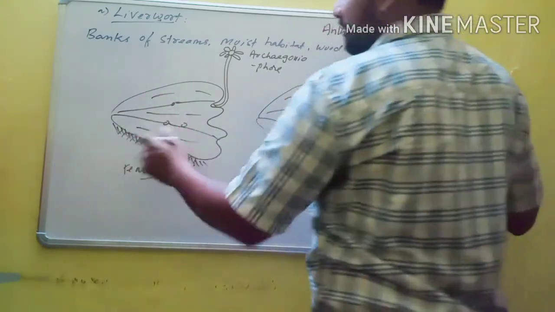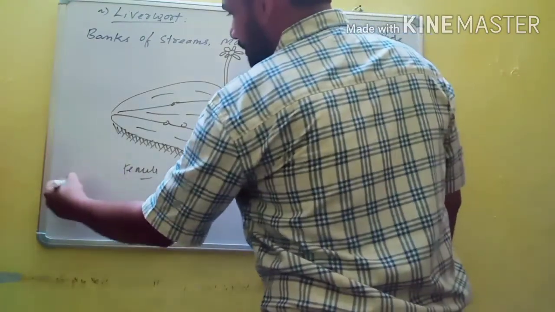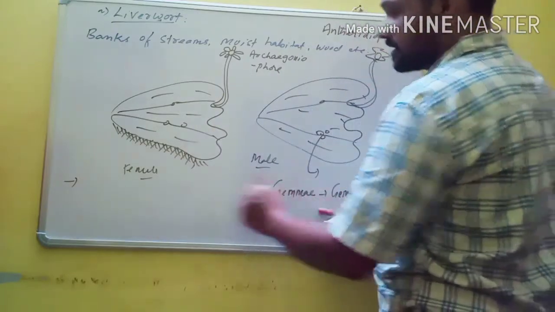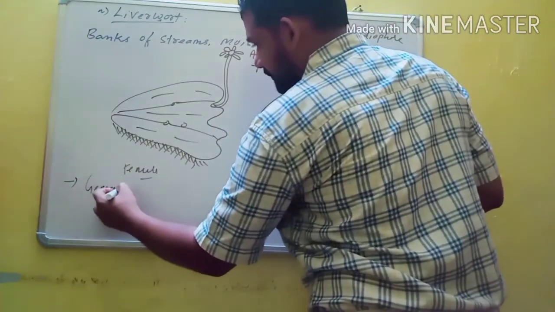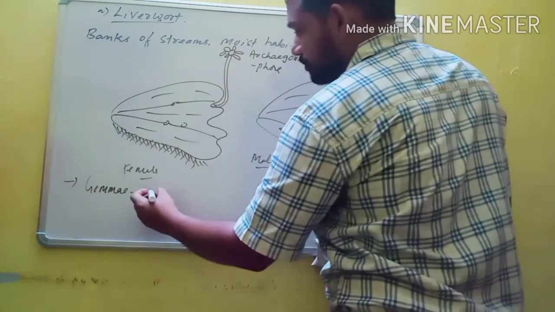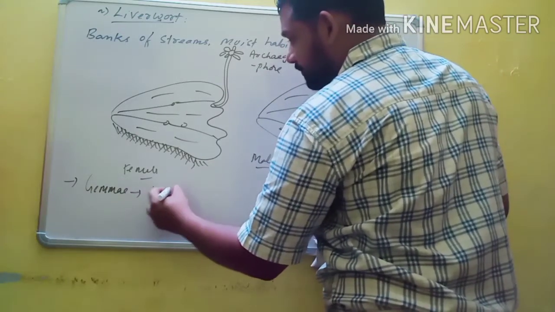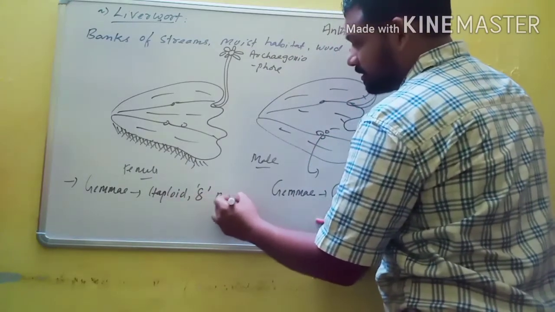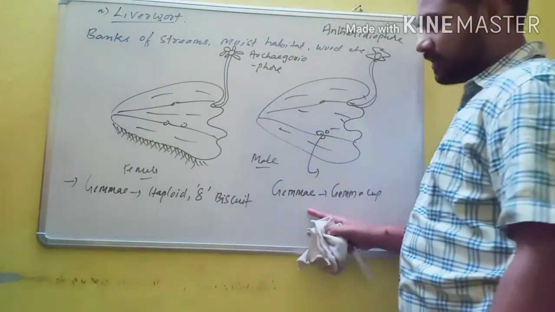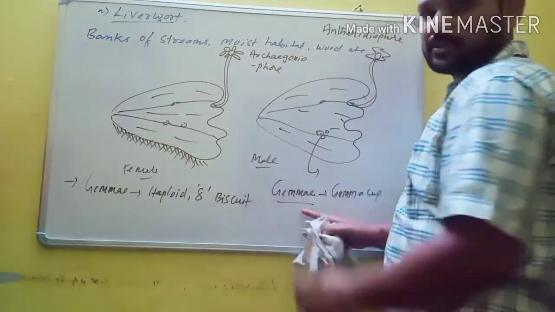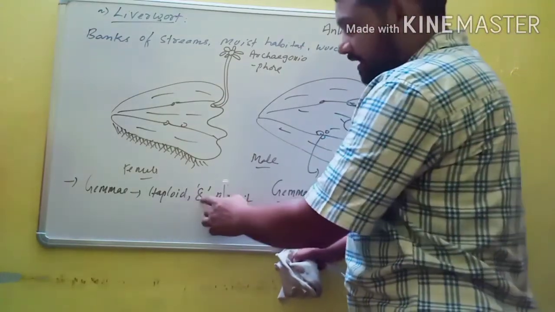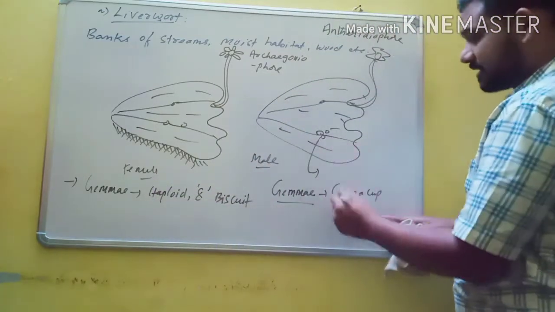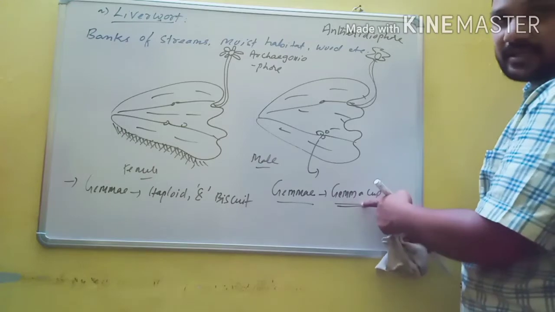Here in liverworts, asexual reproduction usually occurs by fragmentation and also by special structures, and these special structures are known as gemmae. So what is gemmae? It is a unicellular haploid, 8-shaped or biscuit-shaped specialized asexual bud, usually present on special receptacles, and these special receptacles are called gemma cups.